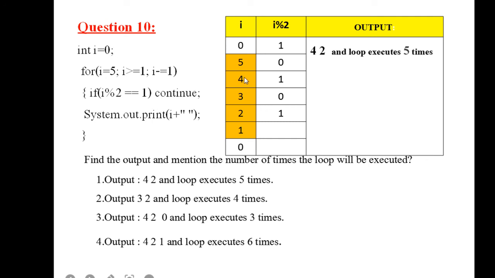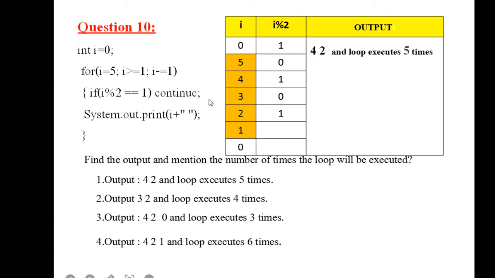Then it will again go to the condition part. Is 4 >= 1? Yes, 4 is more. So the if check will be done again. 4 divided by 2, the remainder is 0, which is not equal to 1. So it will go to the next statement. It will print the value of i, which is 4, and a space.